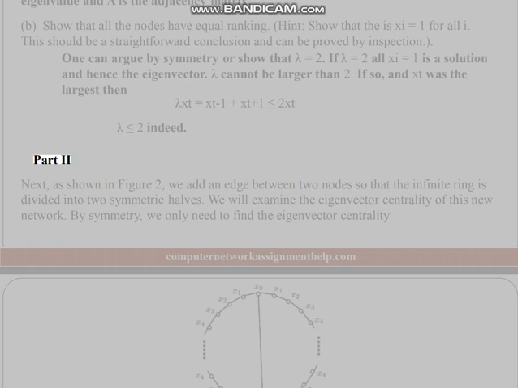Part 2. Next, as shown in Figure 2, we add an edge between two nodes so that the infinite ring is divided into two symmetric halves. We will examine the eigenvector centrality of this new network. By symmetry, we only need to find the eigenvector centrality.